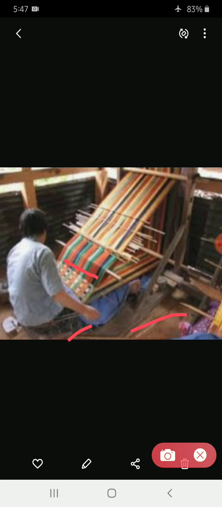Now see the other picture. Here people are weaving a cloth by using colorful threads to make a beautiful colorful cloth. He is called weaver, winkar in Marathi. Now see the next is